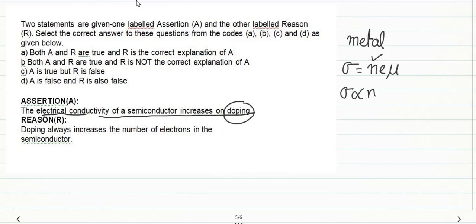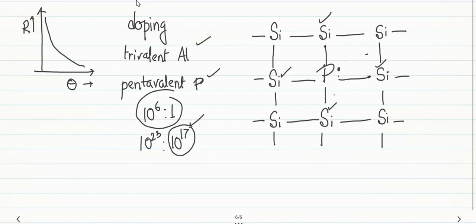Doping always increases the number of electrons in the semiconductor. This cannot be said always. Because if you fuse in a trivalent impurity, aluminium, we have seen the concentration of holes increases initially. If you fuse in phosphorus or a pentavalent impurity, then the concentration of electrons increases.